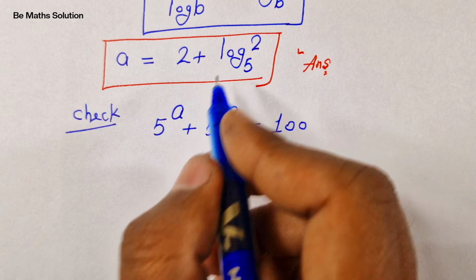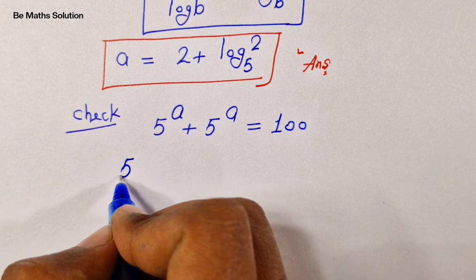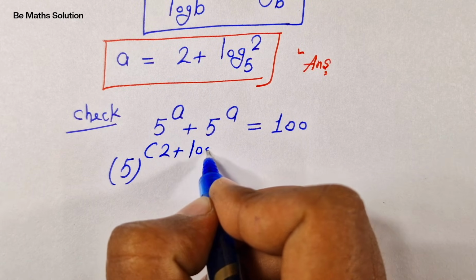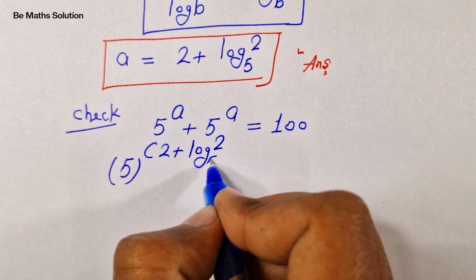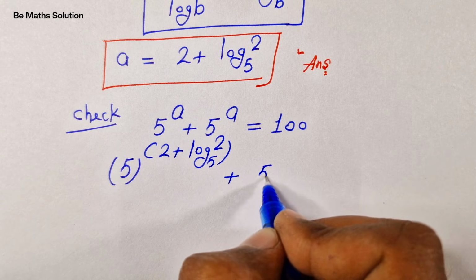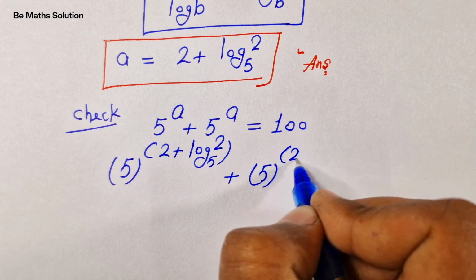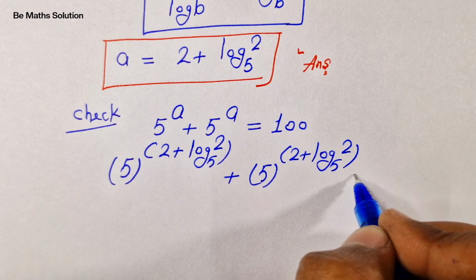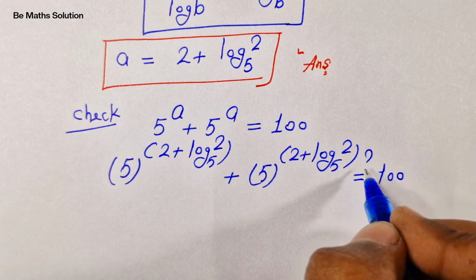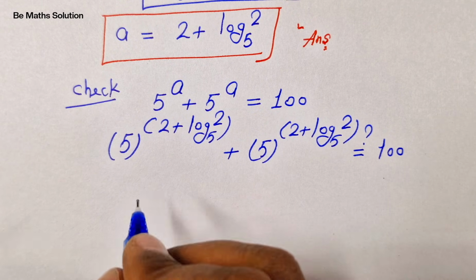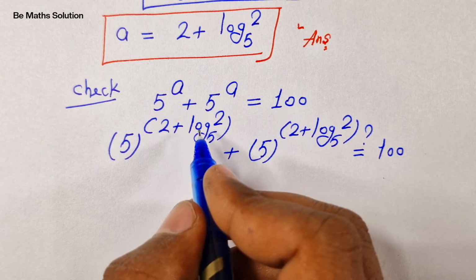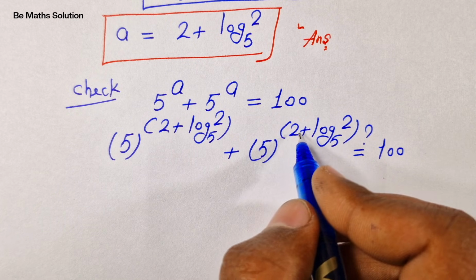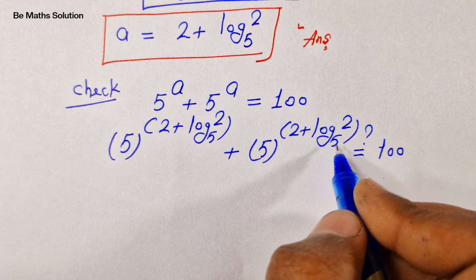It will be 5 to the power of (2 plus log of 2 base 5) plus 5 to the power of (2 plus log of 2 base 5) is equal to 100.